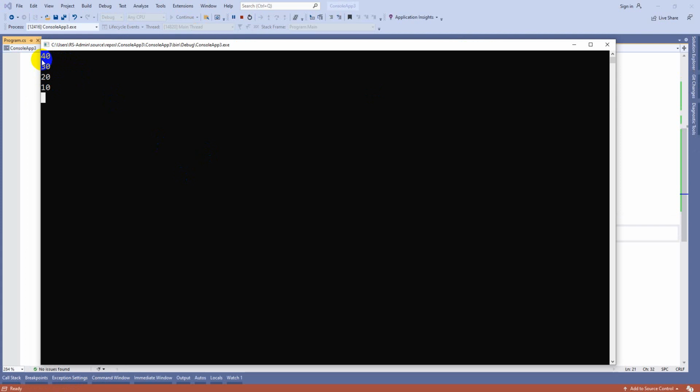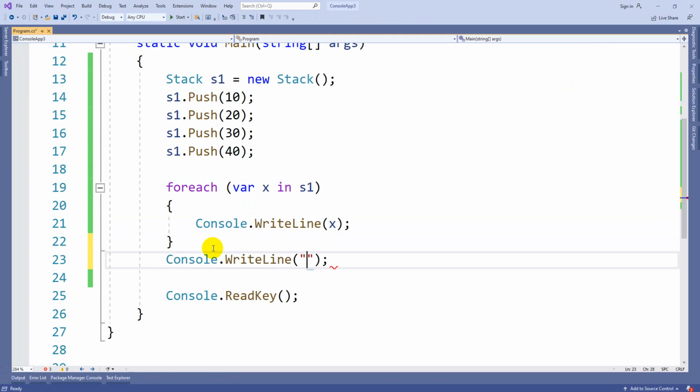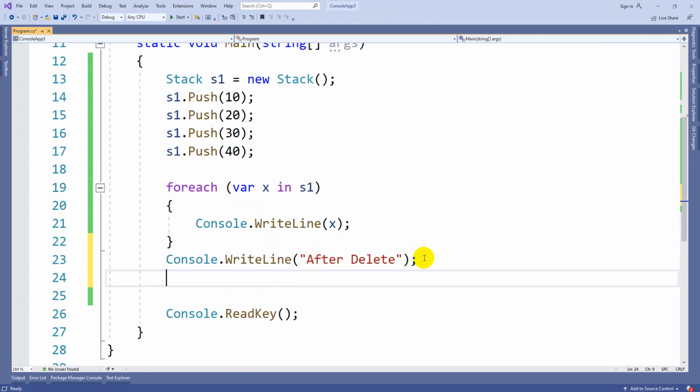What is the last inserted element? 40. If I delete, it is going to delete 40 first. So Console.WriteLine after delete. So you cannot delete between elements, as I mentioned. I cannot delete 10 or 20. I cannot delete a specific element. Only I can do one thing, pop. Pop means whenever I perform pop operation, the last inserted value will get deleted first.